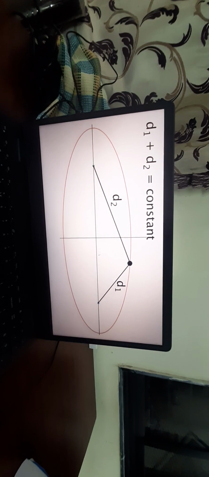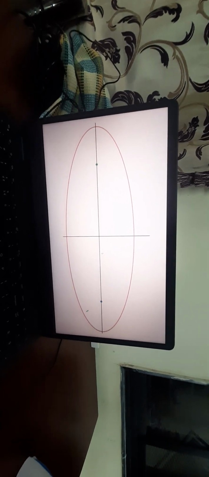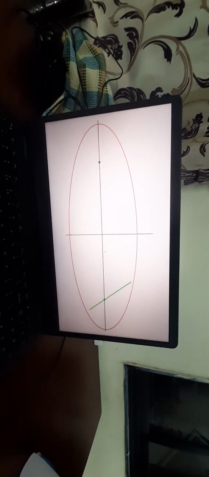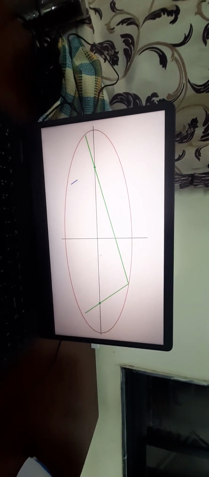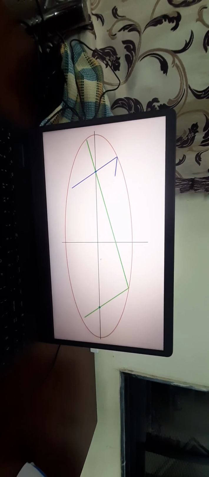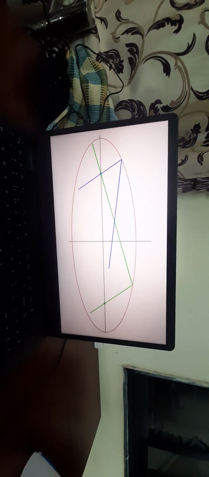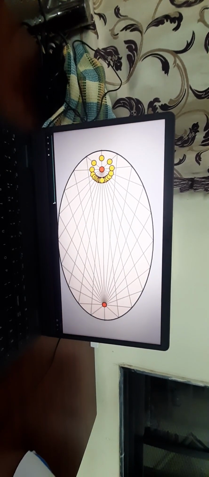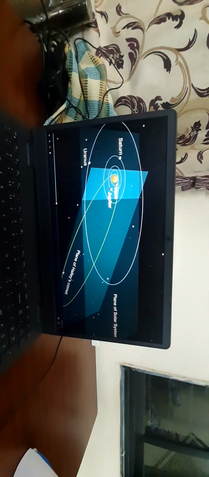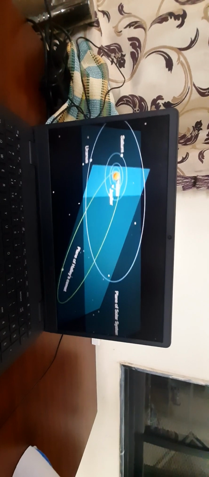And it has another property: if we send one light ray through one focus, it will reflect onto the other focus. And similarly, a light ray through the other focus will reflect onto the first focus. Now this is also used in auditoriums, and we can also see ellipses in the orbits of planets and comets.